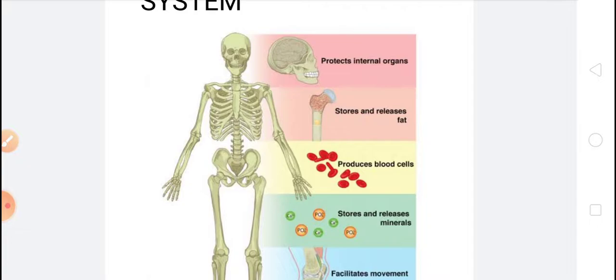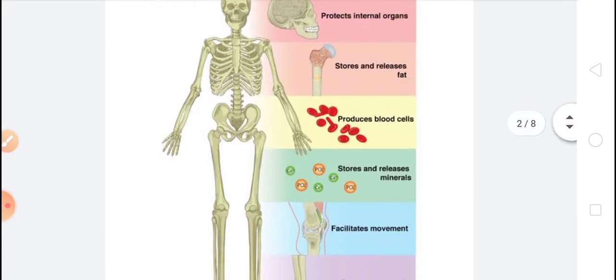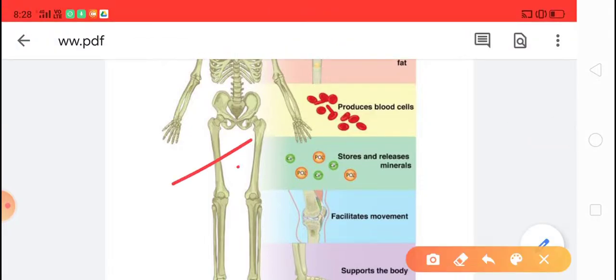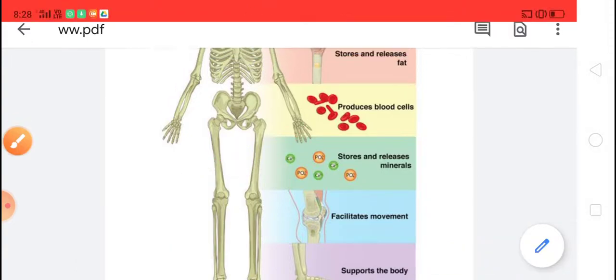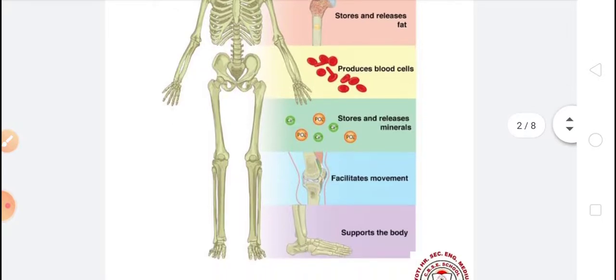Bone marrow, what is bone marrow? Bone marrow is a soft, delicate substance which is present inside the long limbs. Long limbs means long bones. Long bones like the femur, radius and ulna. Okay. Tibia, fibula, these are the long bones of our skeleton, and inside these long bones the soft substance called bone marrow is present, and this bone marrow makes blood cells. Okay, so these are the functions of the skeleton.